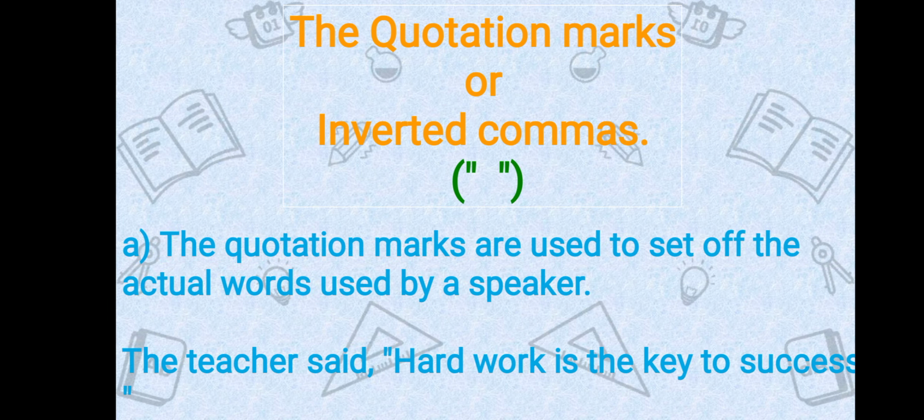Our next punctuation mark is quotation mark or inverted commas. So, when do we use quotation marks? First, the quotation marks are used to set off the actual words used by a speaker. We quote the actual words which are said by a speaker. For example, the teacher said, "Hard work is the key to success." See, "hard work is the key to success" are the actual words which are said by the teacher. So we have written this sentence in inverted commas.